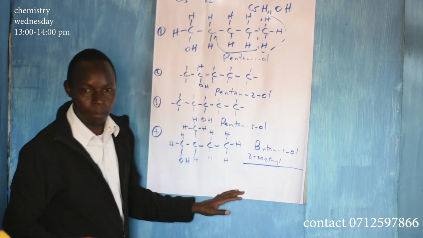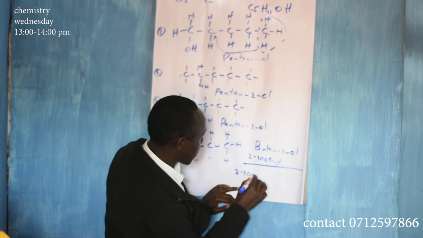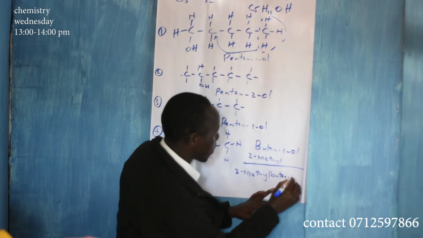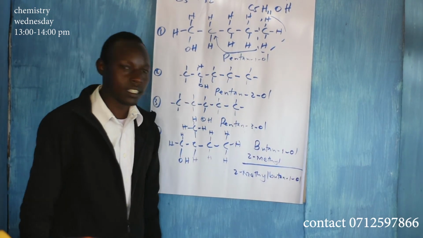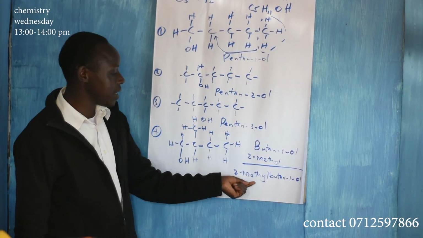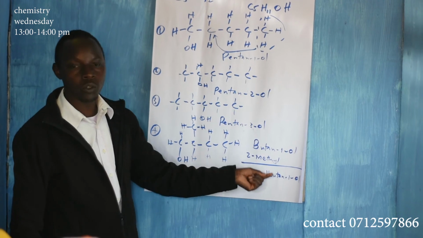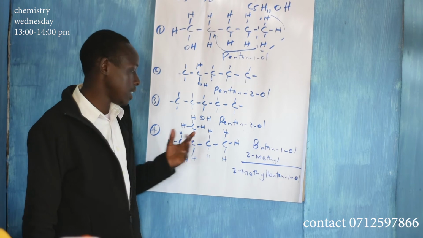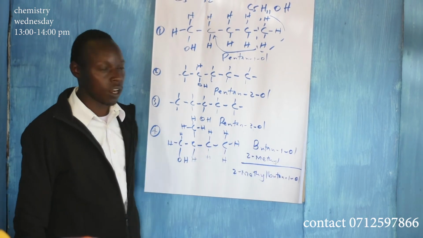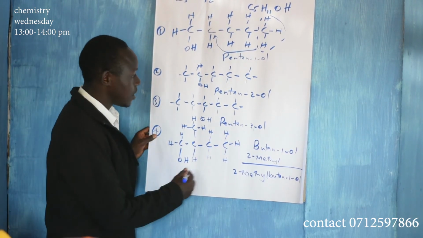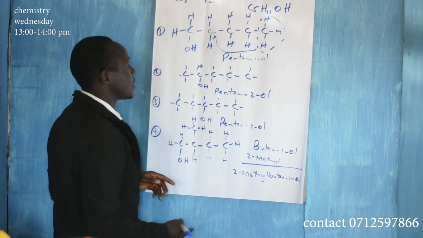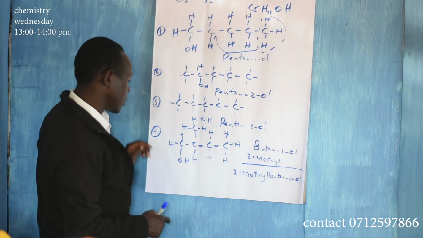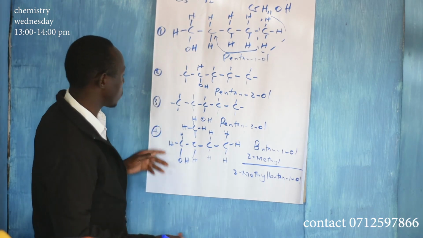The name becomes 2-methylbutan-1-ol. So the name is 2-methylbutan-1-ol, to say at carbon number 2 you have a methyl branch and the parent name is butan-1-ol. Mind you, if you write it that way, it is still the same molecular formula, C5H12O. That is number 4.